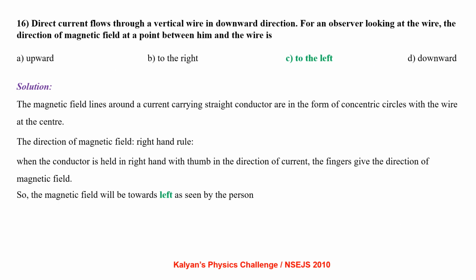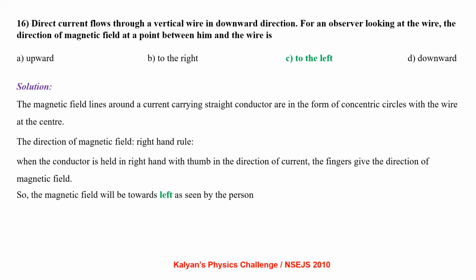Direct current flows through a vertical wire in downward direction. For an observer looking at the wire, the direction of magnetic field at a point between him and the wire is? The magnetic field lines around a current carrying straight conductor are in the form of concentric circles with the wire at the center. The direction of magnetic field is given by right hand rule.